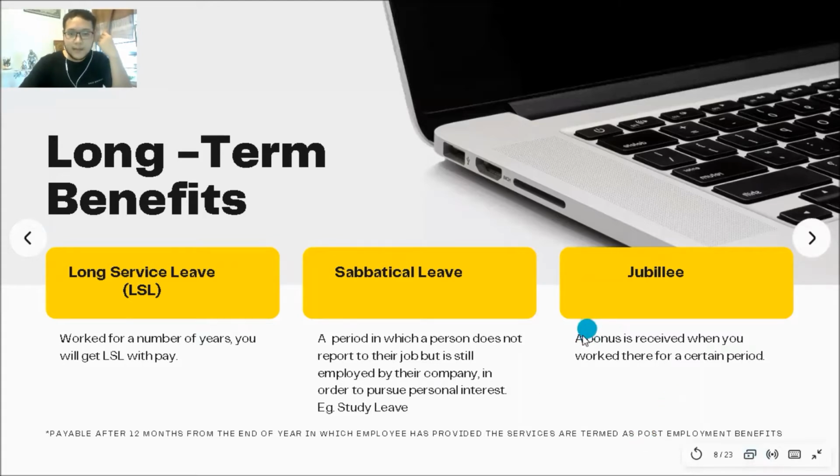Next is the jubilee. Every 5 or 10 years, you will get a bonus, in the form of, for example, 10 grams of gold. Maybe you get a bonus of about 2 months. It depends on how long you've worked there. Jubilee means celebration of a date, usually the 5th, 10th, 15th, 20th anniversary there. They will celebrate and give you a bonus.